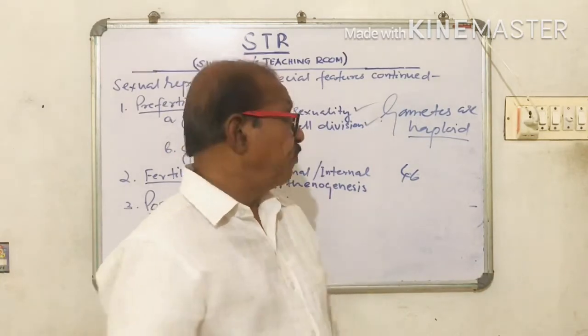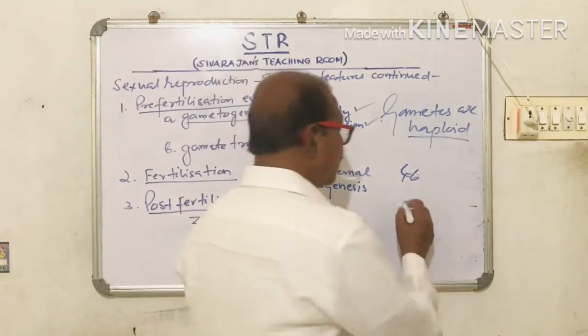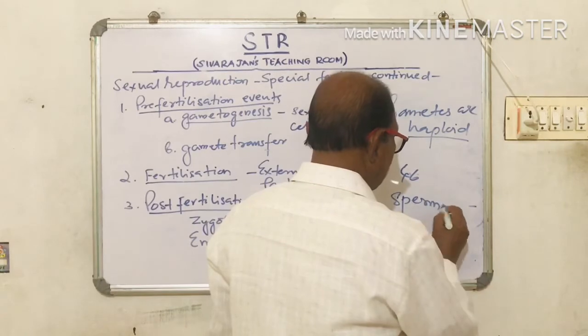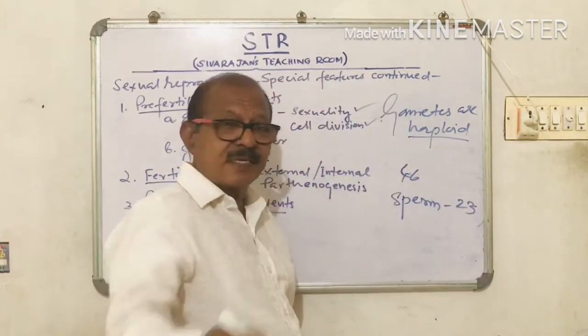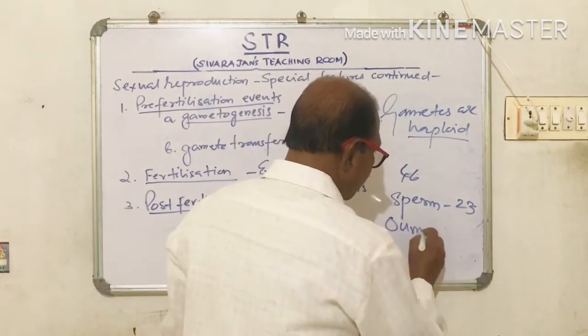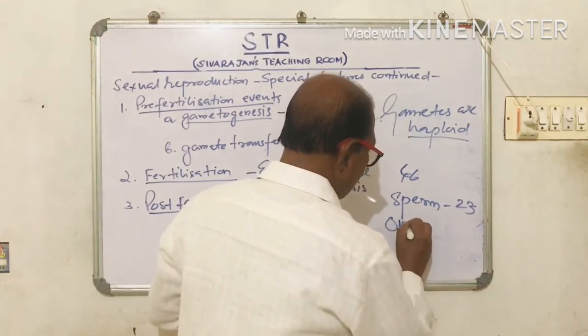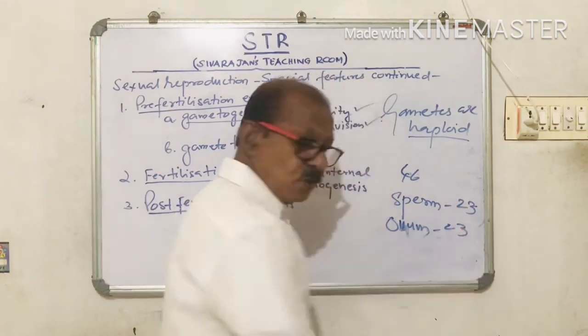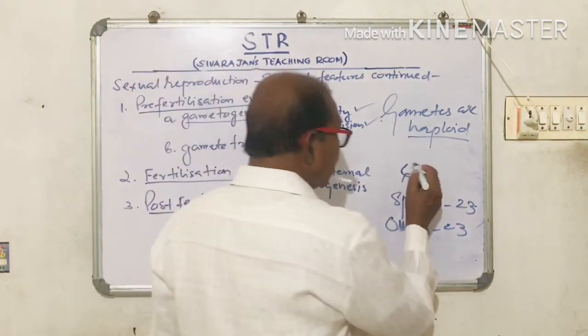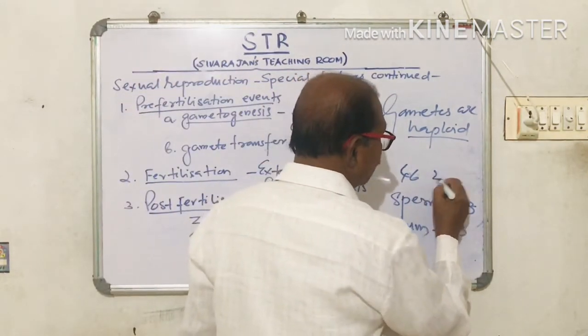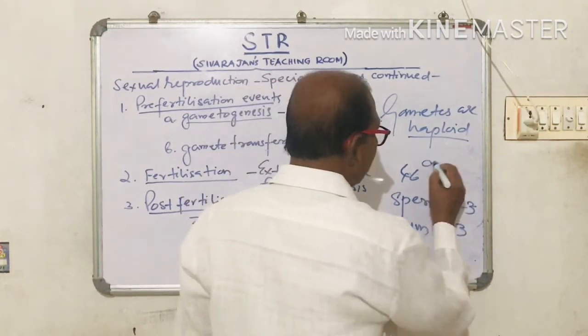But if we examine a sperm, it has 23 chromosomes. If we examine ovum, it has 23 chromosomes. So 46 chromosomes is called 2n or diploid.